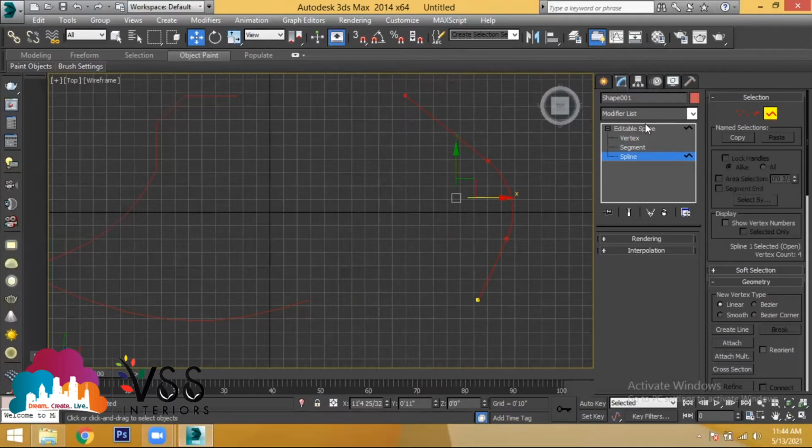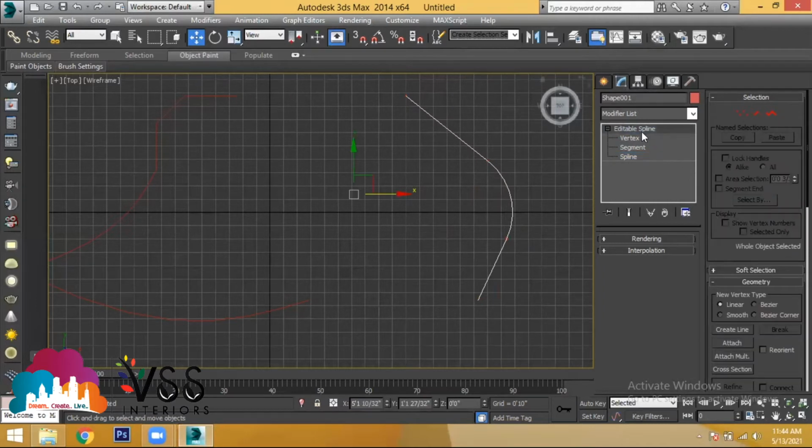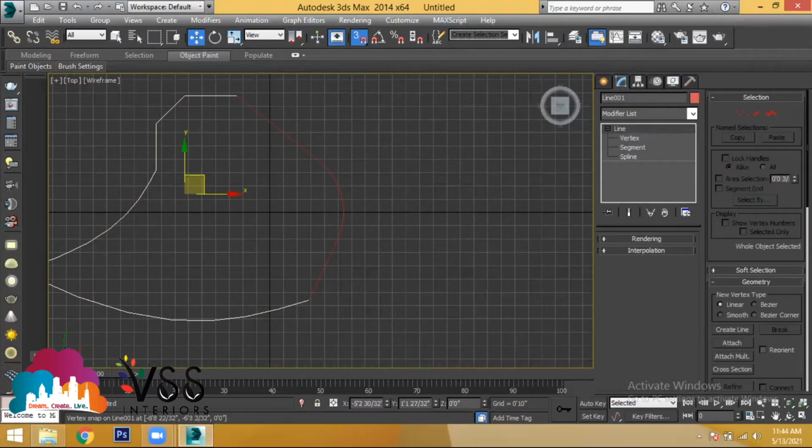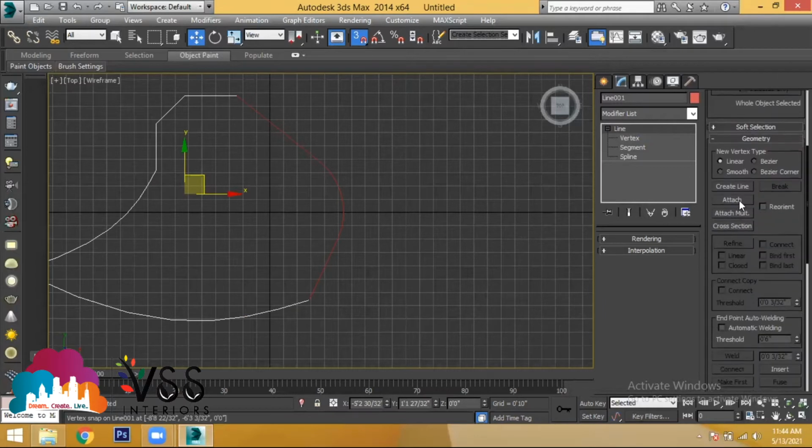Why are you not able to select this one separately? Because this object got detached from your main object. Again, if you want to attach, first use the snap option, select the endpoint and fix it to the endpoint. Later, select the main object. Choose the option called what? Attach. So select attach and select the other sketch which you want to convert into the main object.